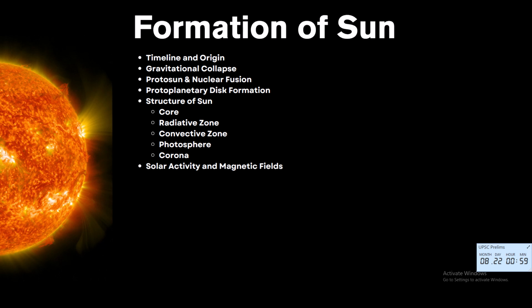Sun's structure: the core, which is where the fusion happens, the radiative and convective zones where the energy transport happens. The photosphere is the visible surface where the temperature is approximately 6000 degrees Celsius. The chromosphere and corona are the outer layers, the site of eruptions and solar wind.